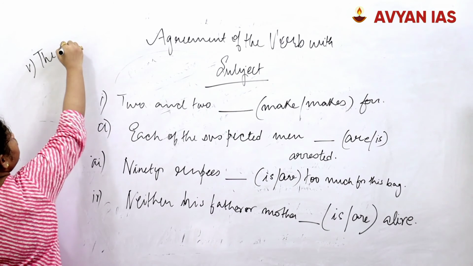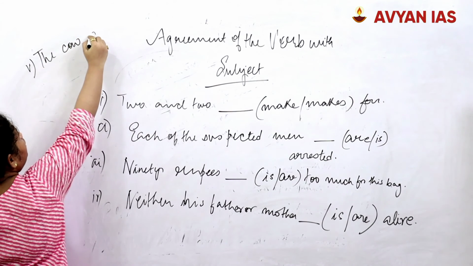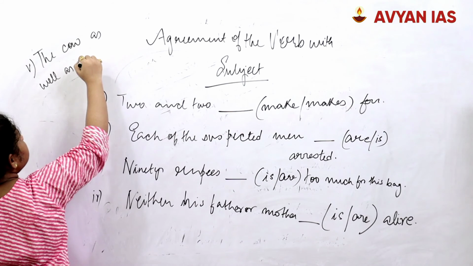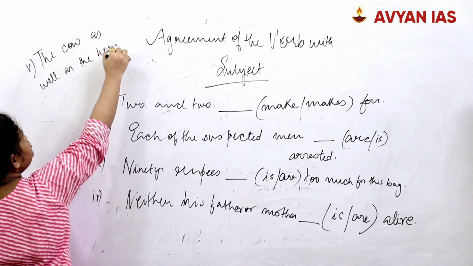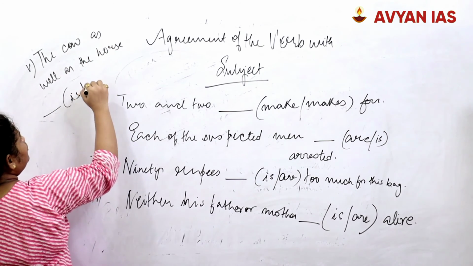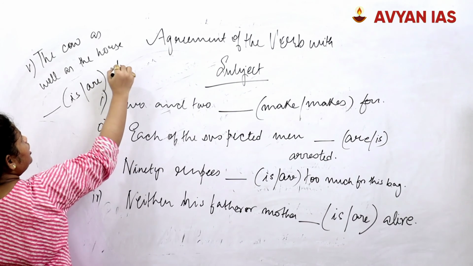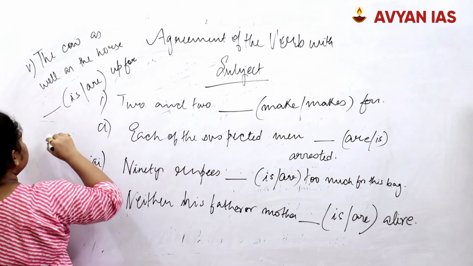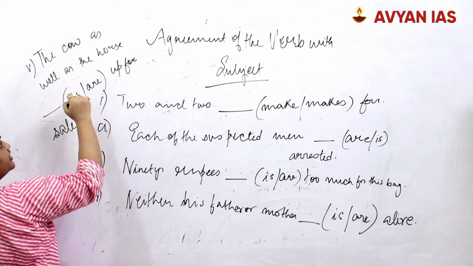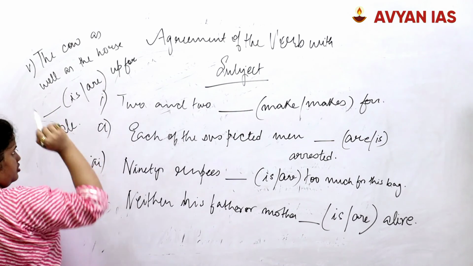The cow as well as the horse either is or are up for sale. You can use either is or are.